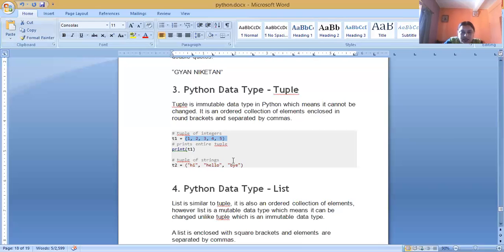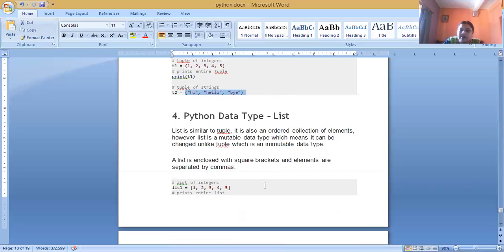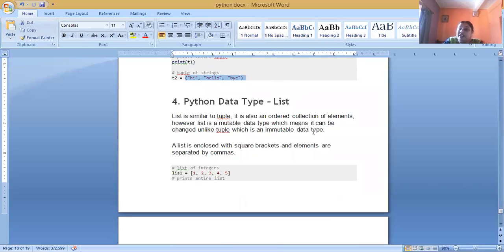This is an example of a tuple of integer numbers, and in the same way this is an example of a tuple of string values. The next Python data type is the list. A list is similar to a tuple, but the elements of a list are enclosed within square brackets and separated by commas.